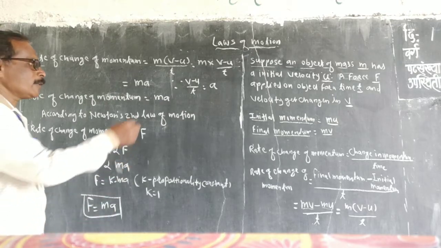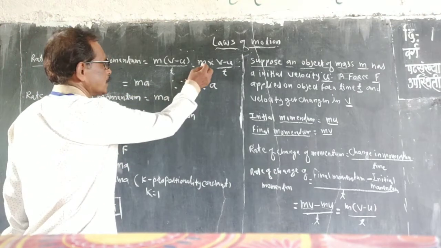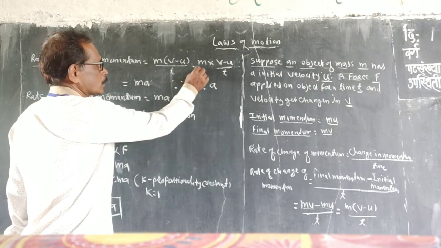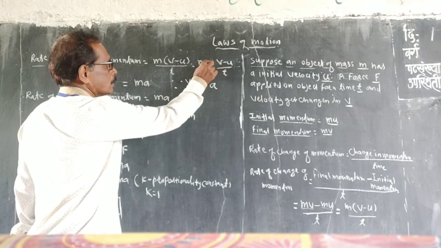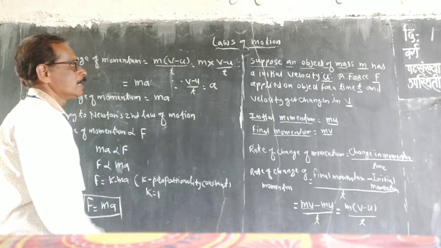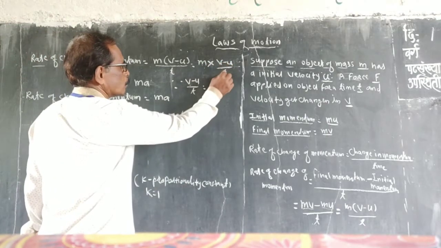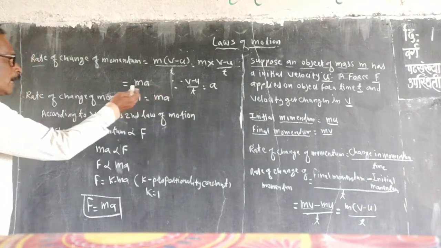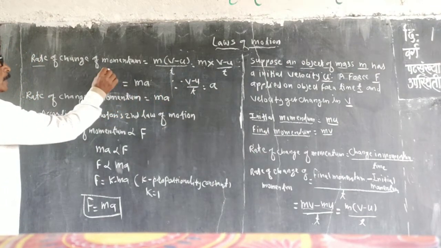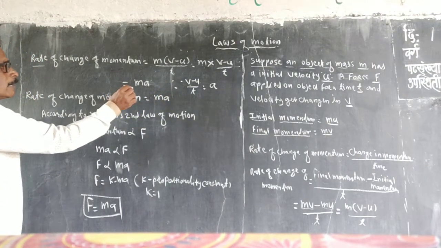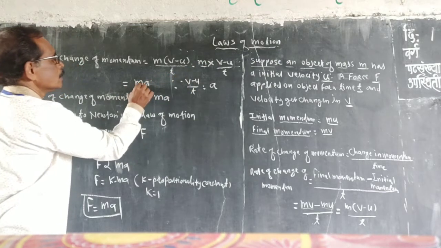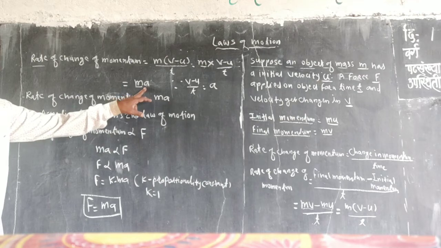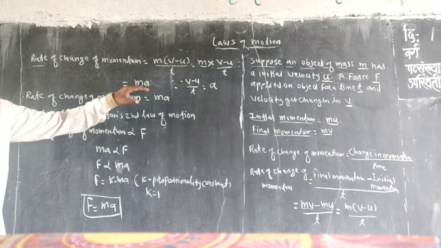I modified that equation in the form of that. See here, m in bracket (v minus u) by t is also equal to m multiplied by (v minus u) by t. Then we have the values of rate of change of momentum, that is m into a, or m multiplied by a. What is the a? A is the acceleration. How does that acceleration come here?